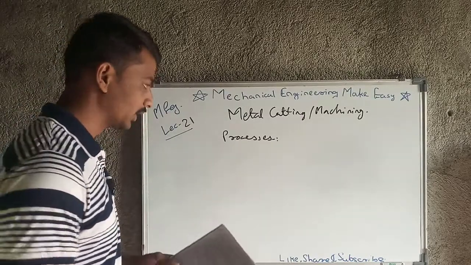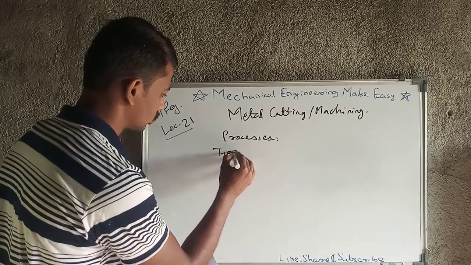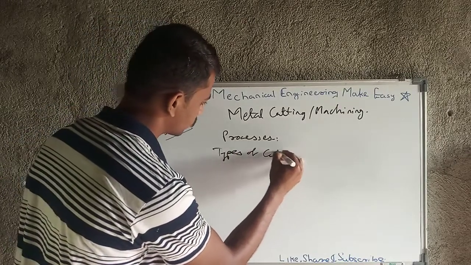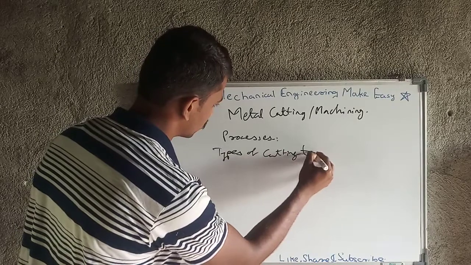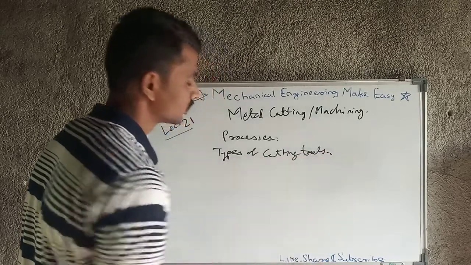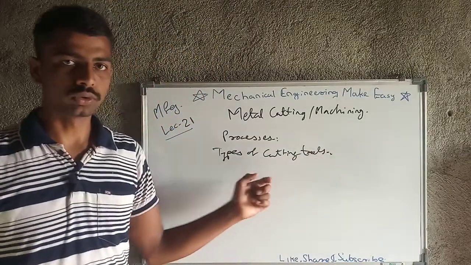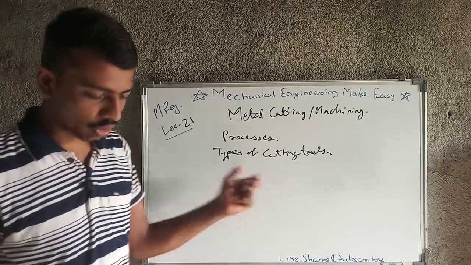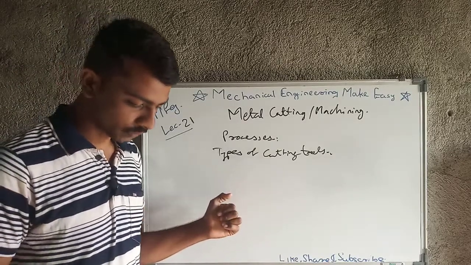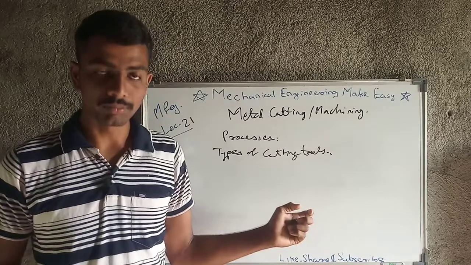Then types of cutting tools. Cutting tools have a number of types, like single point cutting tool and multi point cutting tool.